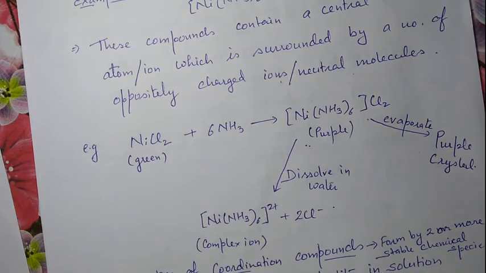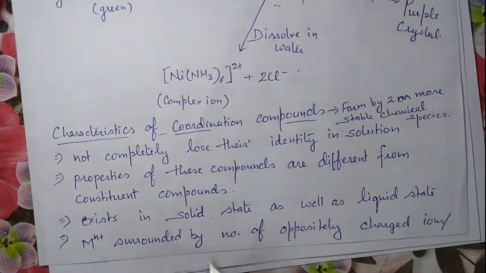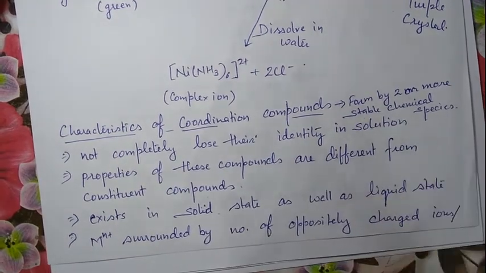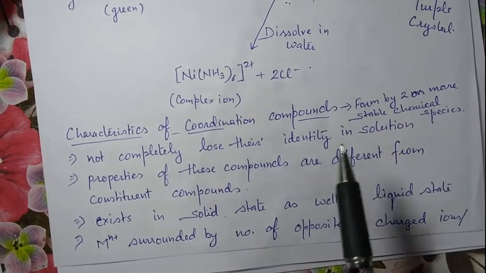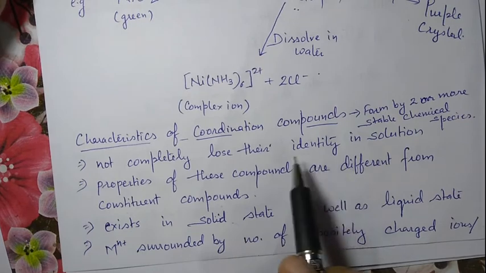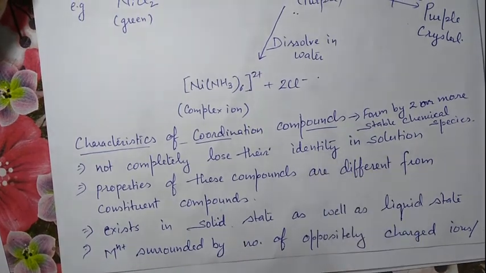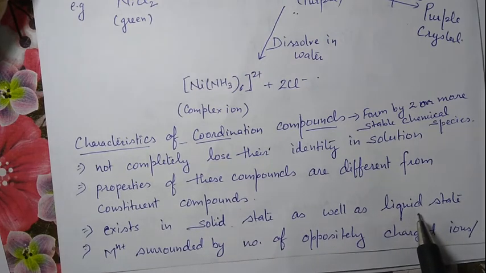Then what will be the characteristics of coordination compound? It can be formed by combining two or more stable chemical species. It does not completely lose its identity in solution. The properties of these compounds are different from the constituent compounds, and they exist in solid state as well as liquid state.